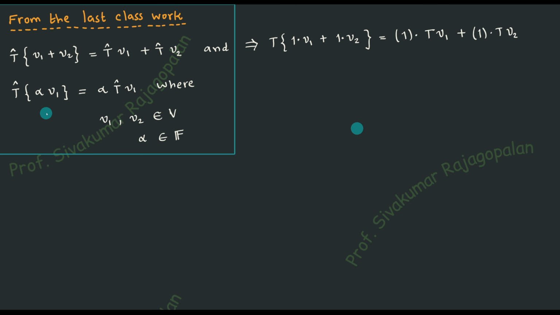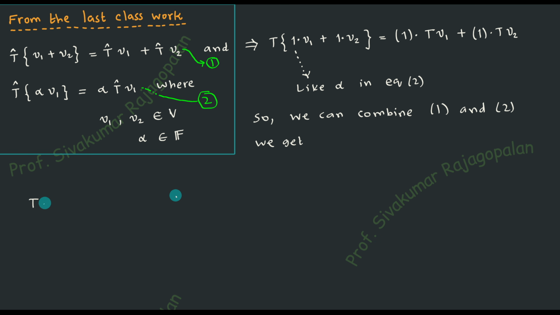And once this is clear, let us now combine the second one. Here I would like to say that alpha, as I already explained, is going to be 1. I have given the equation numbers 1 and 2. So if you combine them, we can write it like this. Whatever is there, I have written here. The difference is, why do you want to consider a special situation for 1 here?